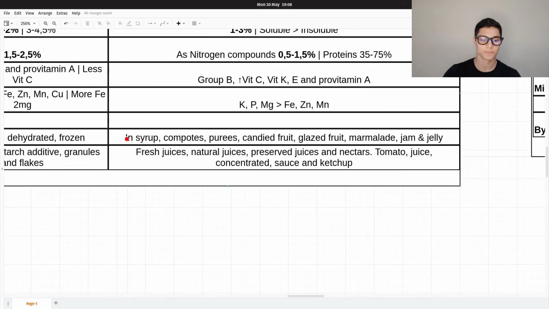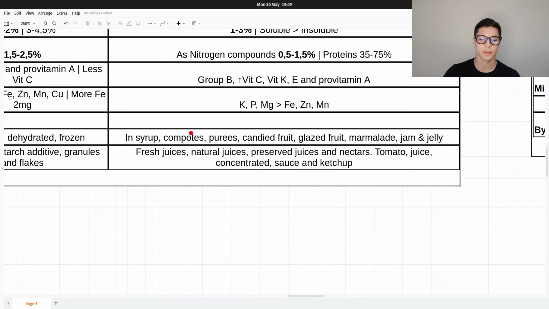Then we have the byproducts. We can have fruits in syrup, compotes, purees, candied fruit, glazed fruit, marmalade, jam and jelly. And then as juices, we have fresh juices, natural juices, preserved juices and nectars. And then if we can consider the tomato as a fruit, tomato juice, concentrated, tomato sauce and ketchup.